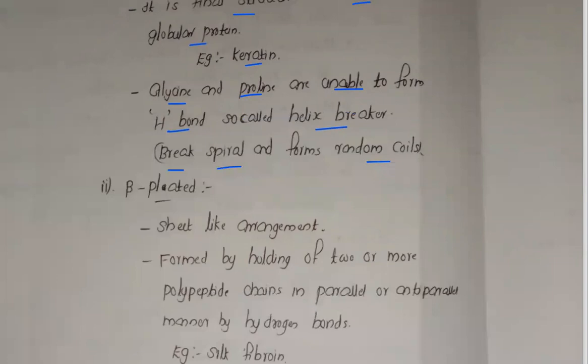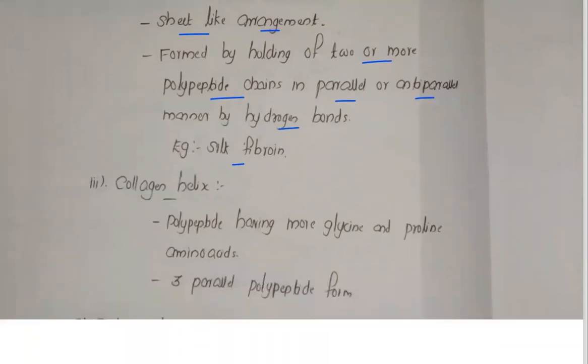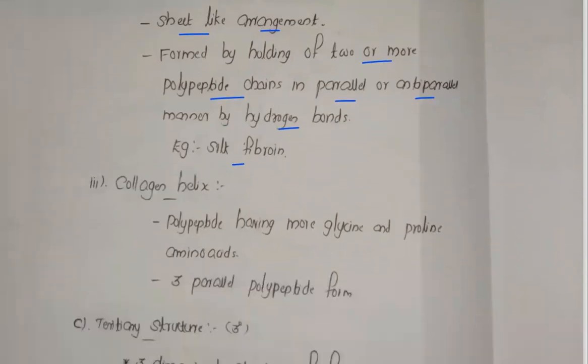Now the next structure, beta pleated. Inside the beta pleated structures, there are sheet-like arrangements, formed by two or more polypeptide chains held in a parallel or anti-parallel manner by hydrogen bonds. Example, silk fibroin. Now the collagen helix means a polypeptide having more glycine and proline amino acids, and three parallel polypeptides form it.